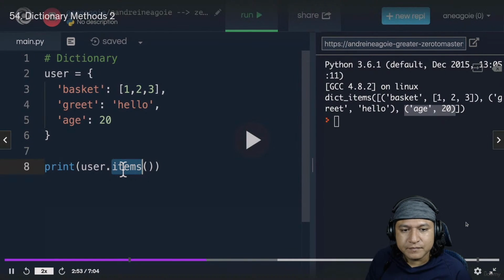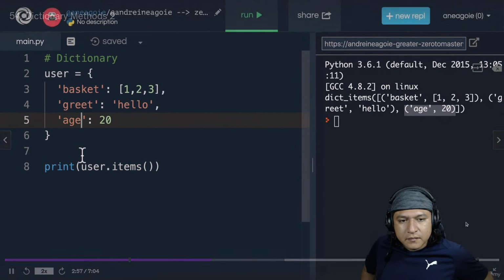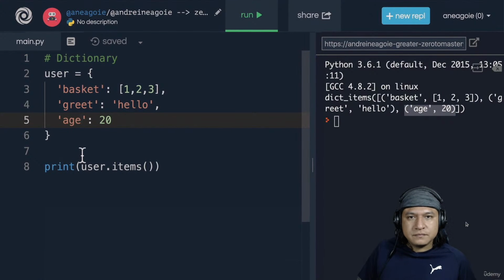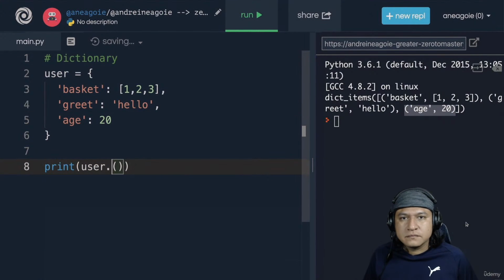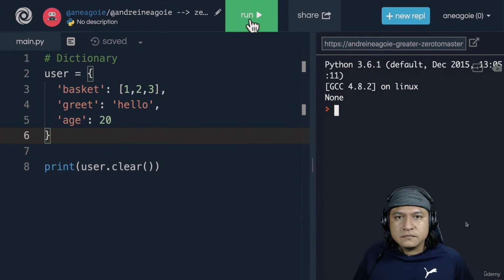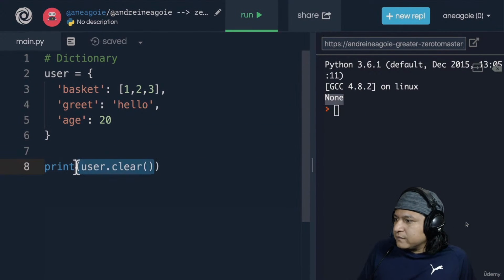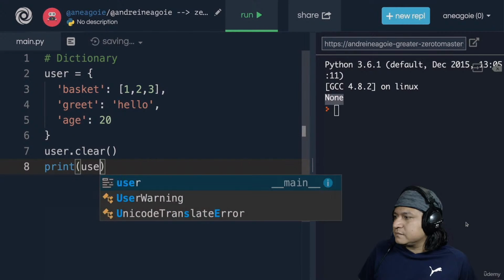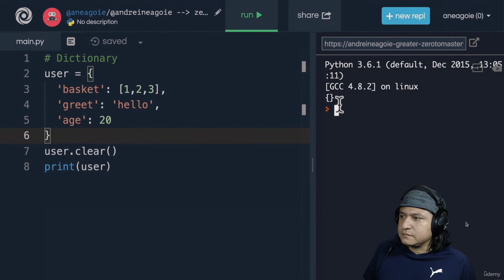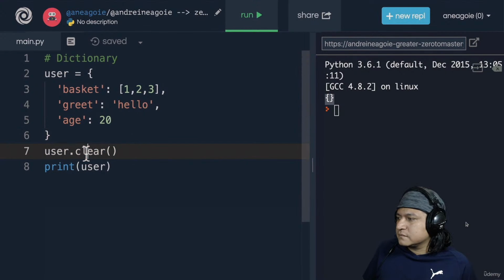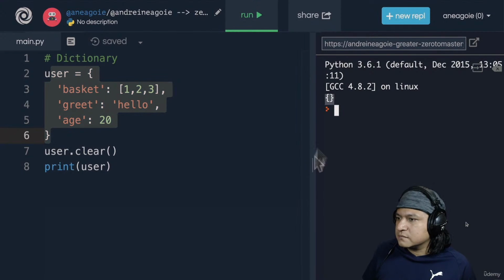I wonder, is there an easy way for us to grab these things from our dictionary? Let's continue on with other dictionary methods that we might use. One is a very nice one. It's called clear. If I run this, you see that I get an empty dictionary. What if I just run users.clear here and run user? Well, it's still an empty dictionary. So you can see here that clear doesn't actually return anything. It's just in place, removes whatever the dictionary has. So it just creates an empty dictionary.